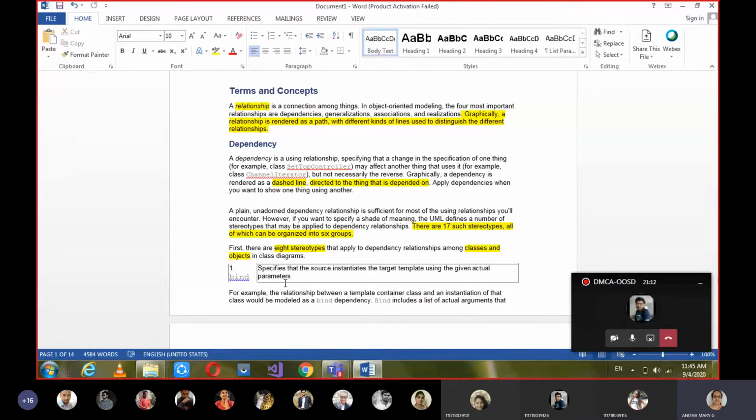Who is the initiator there? The calling function. That initiator is going to initiate the function to be executed by going to its definition. In such a scenario between two classes or objects, we can give the bind stereotype.